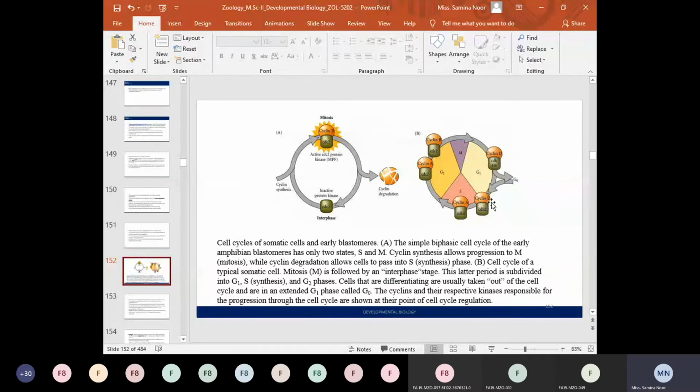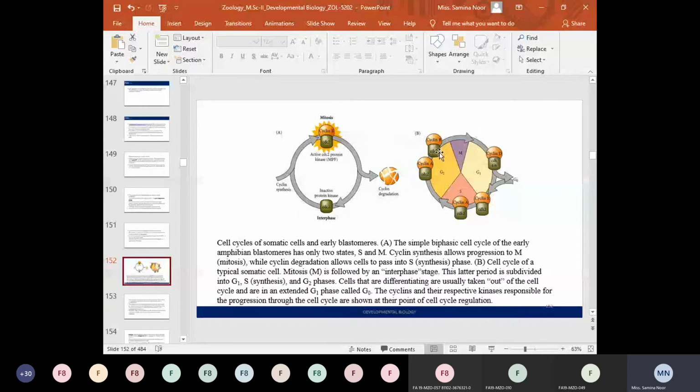First, the cyclin is in the form of cyclin E, then it changes into the cyclin A form, and then cyclin A is finally transformed into the form known as cyclin B. So the cyclin B is actually the type of cyclin protein that can bind to the cyclin dependent kinases. So when both cyclin B and cyclin dependent kinases assemble, then at that time the mitosis promoting factors are activated.